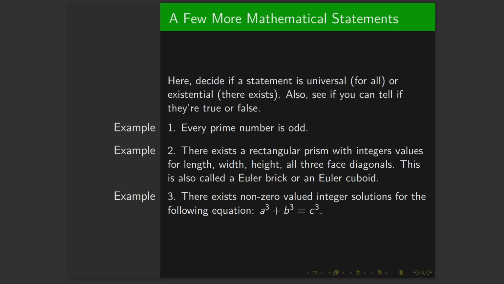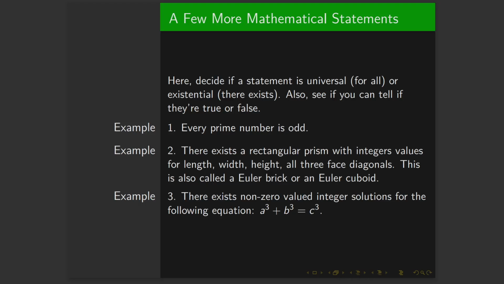Let's look at a second example. There exists a rectangular prism with length, width, height, and all 3 face diagonals that are integer values. So what this means is the width is an integer, the height is an integer, the length is an integer, and on each face, or each distinct side, the diagonal is also an integer. And the triplet 44, 117, and 240 is actually a solution. So there does exist this type of thing. And this is actually called an Euler brick. Some people call it an Euler cuboid.